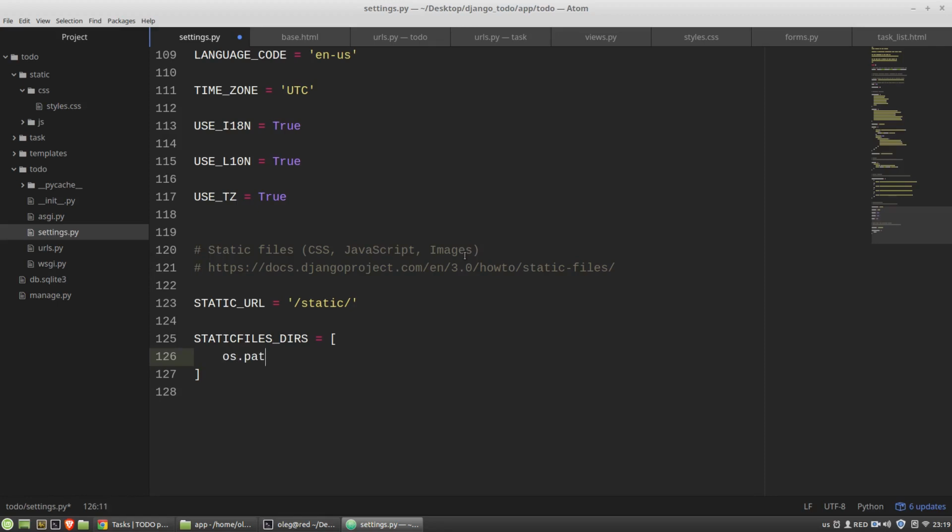So again, base dir and static. And the idea is the same like with the templates folder.